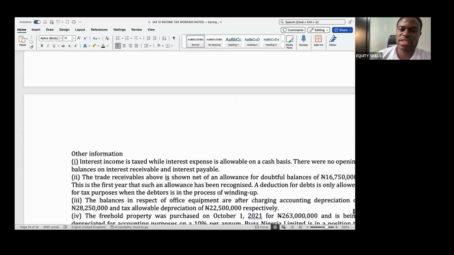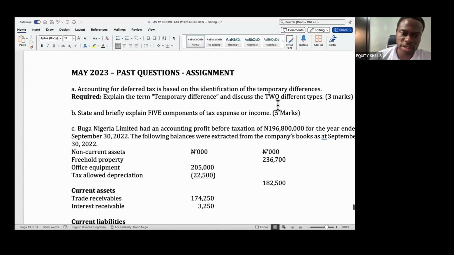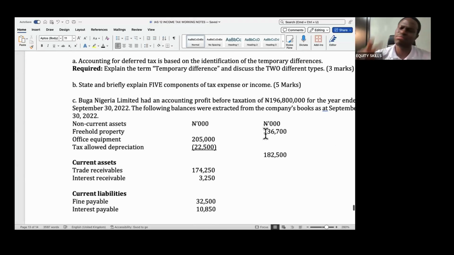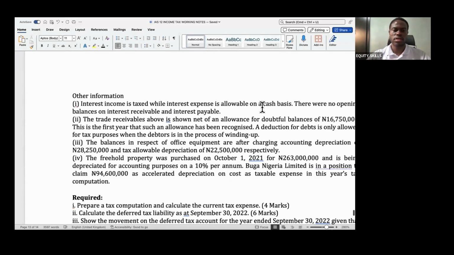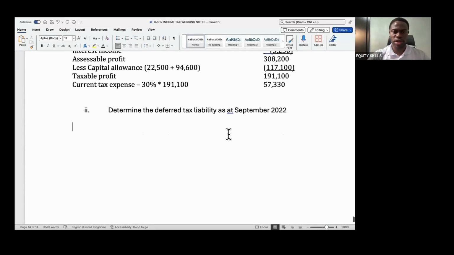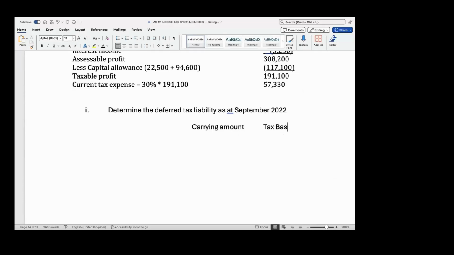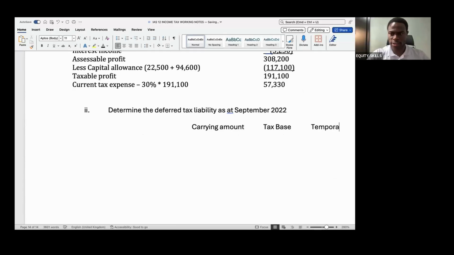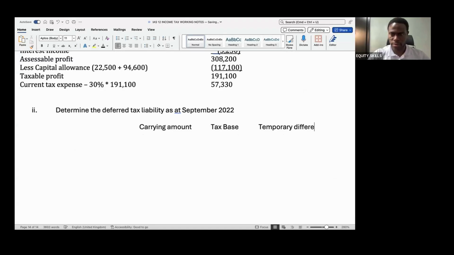Now, to do the deferred tax as at the end of this year, we will need to determine the temporary difference. When we determine temporary difference, then deferred tax is just a percentage of that, 30% of that. So how do we get temporary difference? We simply compare carrying amounts with tax base. That gives us our temporary difference.